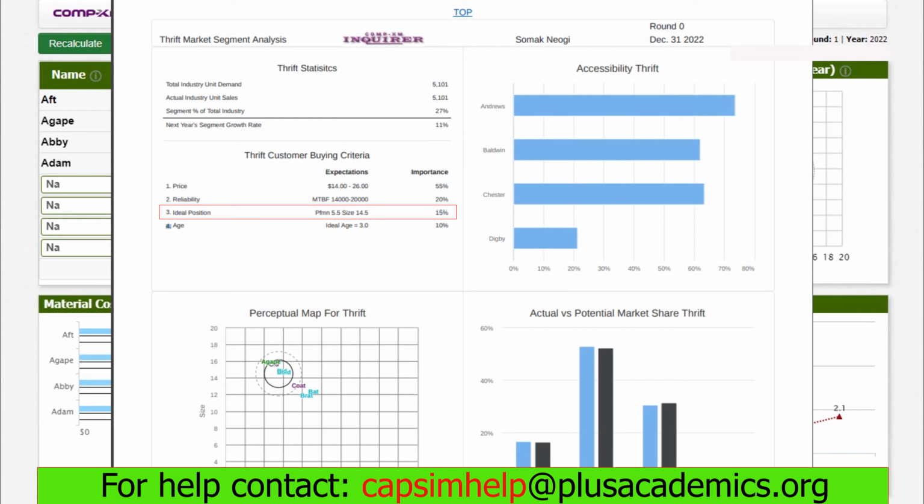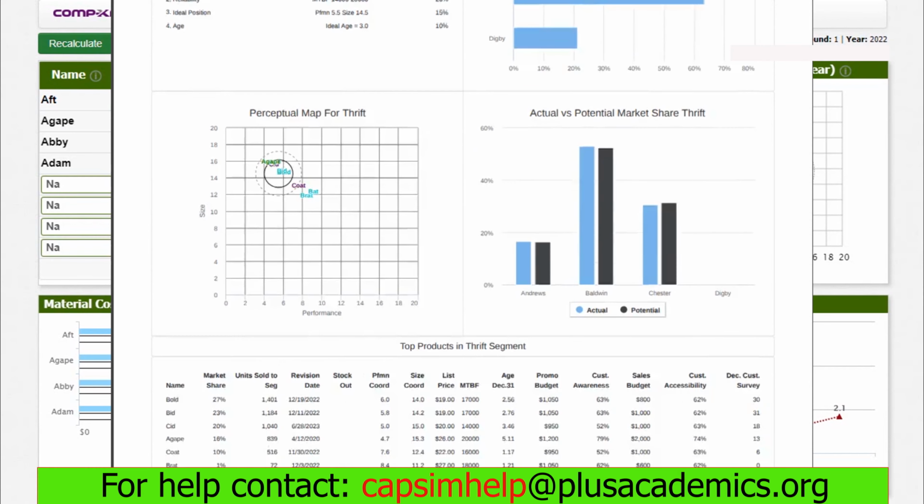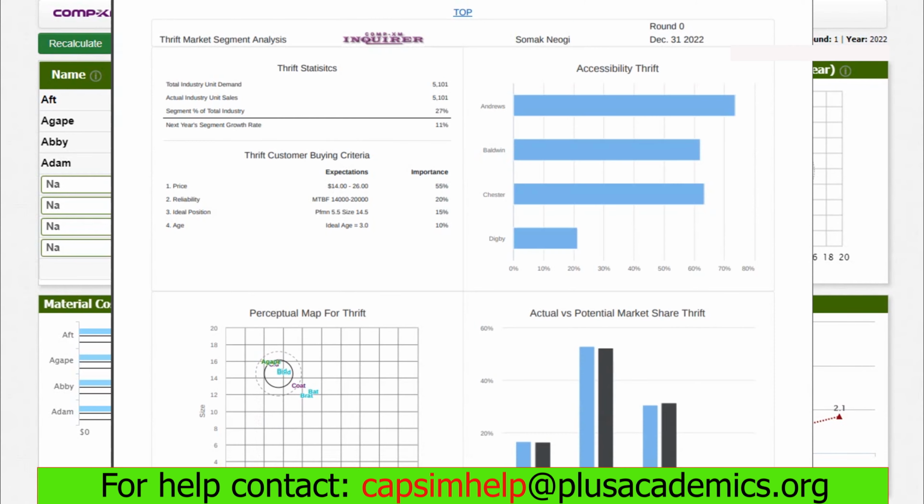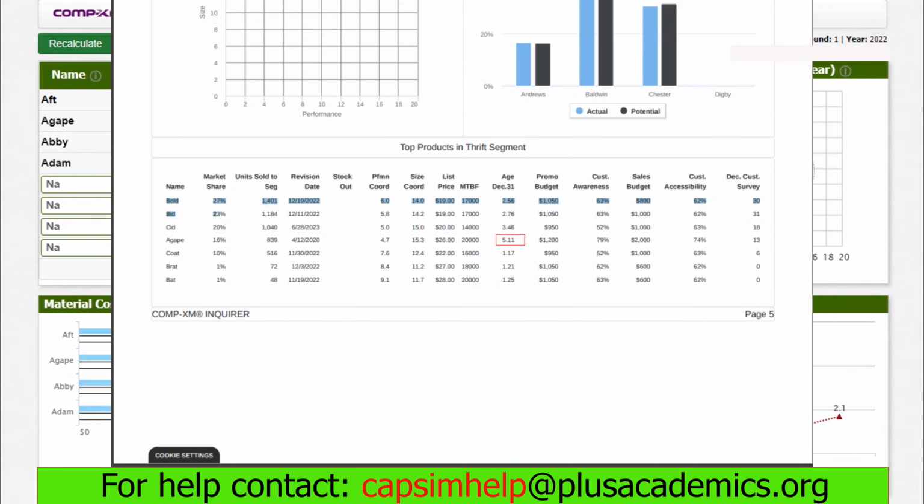Based on what we have seen, Agape did not stand a chance when it comes to ideal position because they had an inferior product to that of the top competitor, which is Baldwin. When it comes to reliability, Agape had a reliability of 20,000, so they did just well compared to the competitor. Again, when we check the edge, Agape had an edge of 5.11. This was quite far from the ideal edge of 3.0, while Bid and Bold had an edge of 2.76 and 2.56 respectively. This made them closer to the ideal edge compared to Agape, and it really impacted the sales.